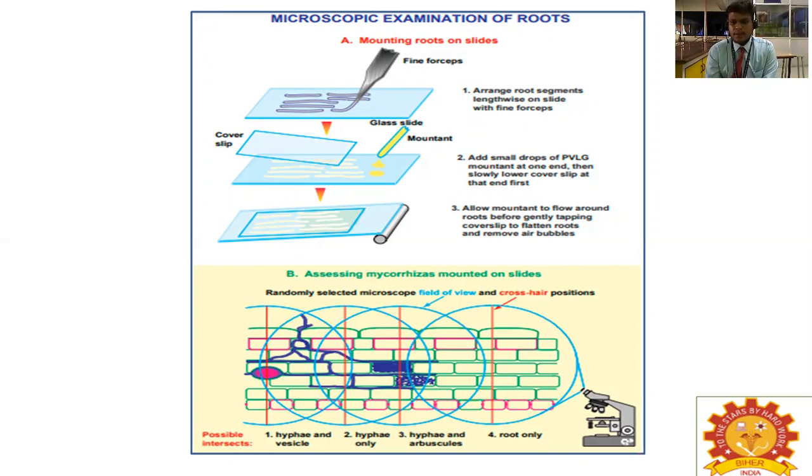Assessing mycorrhizae mounted on slides: randomly select a microscope field of view and note the crosshair position. This is the microscopic view of the mounted slide. First you will see hyphae and vesicles. Second, hyphae only. Third, hyphae and arbuscules. And finally you will see the root. These are the possible intersects you should see under the microscope.